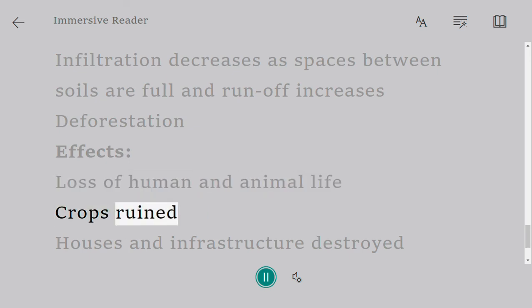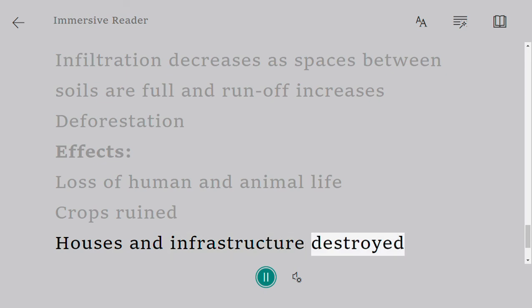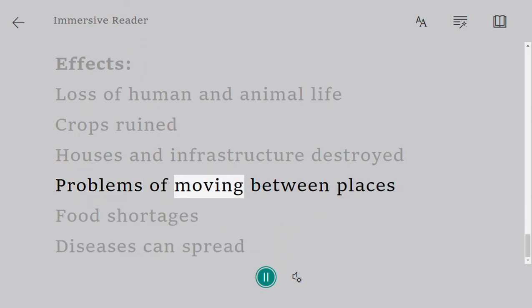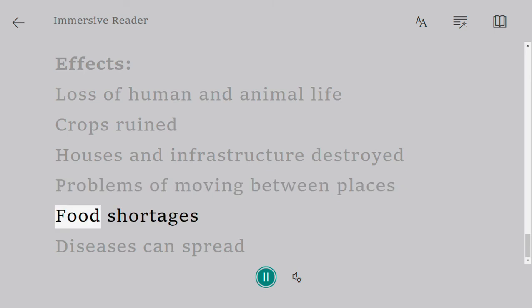Effects. Loss of human and animal life. Crops ruined. Houses and infrastructure destroyed. Problems of moving between places. Food shortages. Diseases can spread.